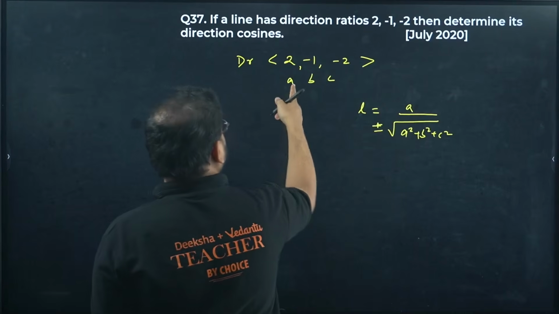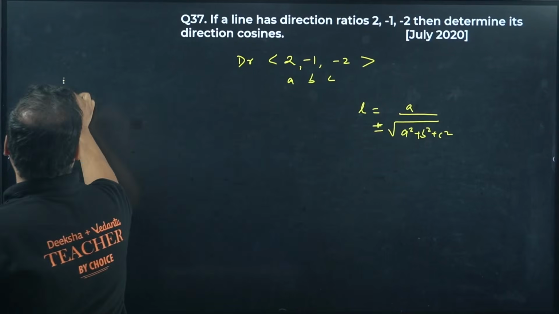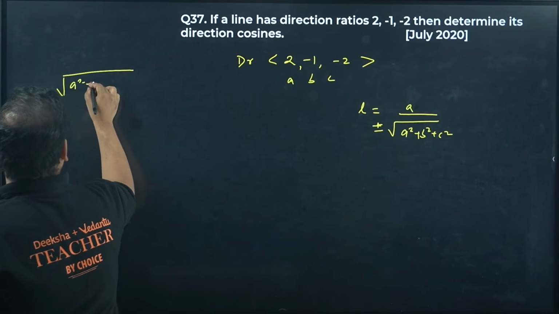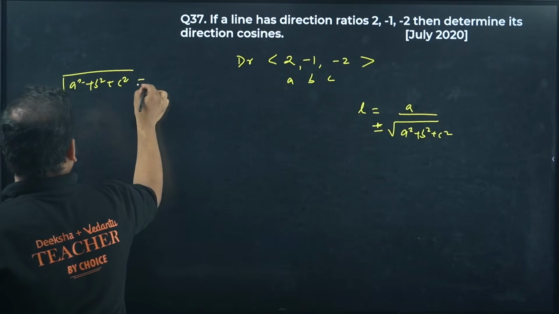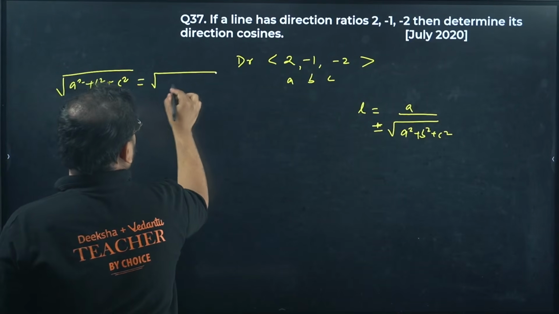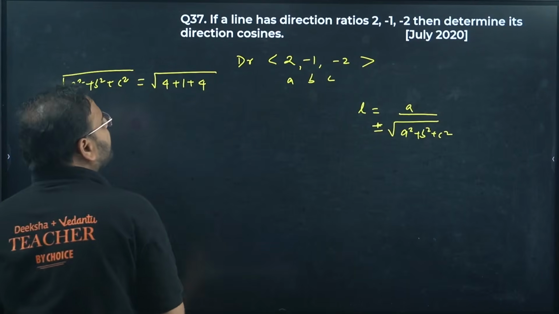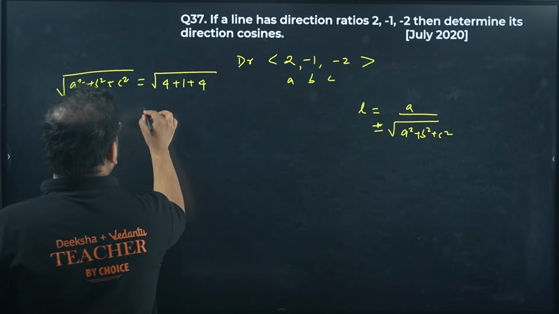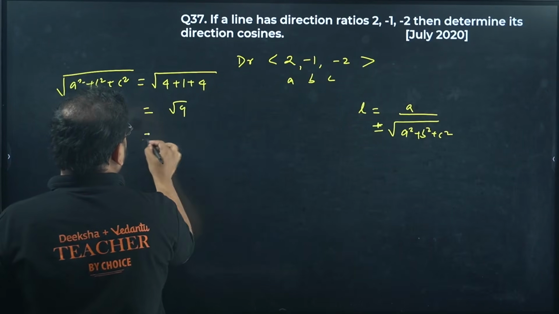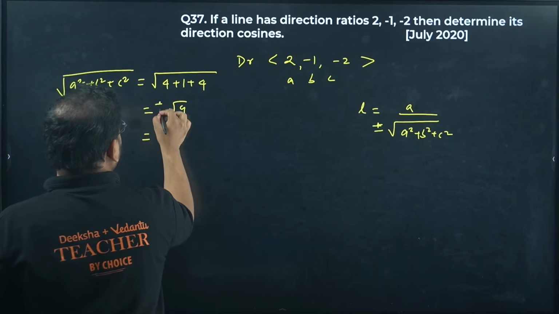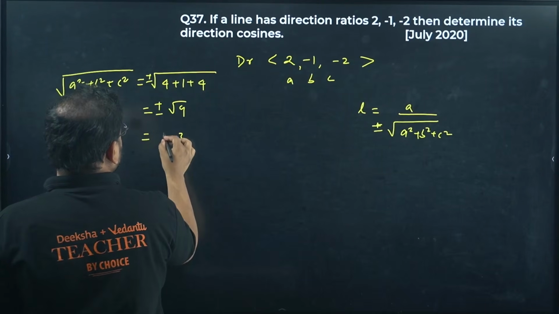Getting it? Let's find this value first. Root of a square plus b square plus c square. This value is how much? Root of 4 plus 1 plus 4. Am I right? 4 plus 1 plus 4. How much is that? Root 9 means 3. Since it is root, we'll have both plus minus sign, of course.